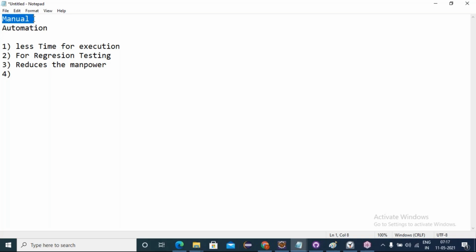Suppose you tested Windows with Chrome, and you missed testing in Windows with Firefox, and you simply marked it as passed. Every test case is passed. But from the end customer's point of view, in Windows with Firefox, he found the error. What you have not tested, the end customer has faced as an issue, but you don't have proof for that. So friends, manually means everywhere you have to interact, everywhere you have to be involved. Suppose in a test case we have a number of steps. In every step, the user has to interact by entering the fields, and after the execution ends, you have to take screenshots.